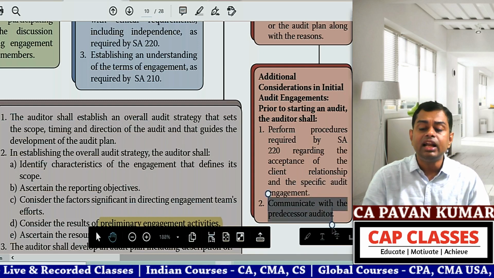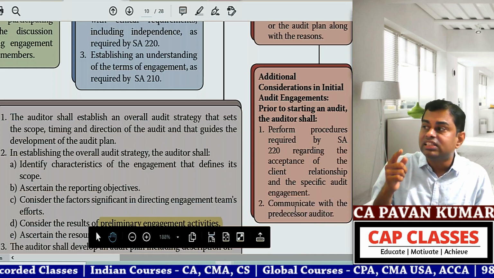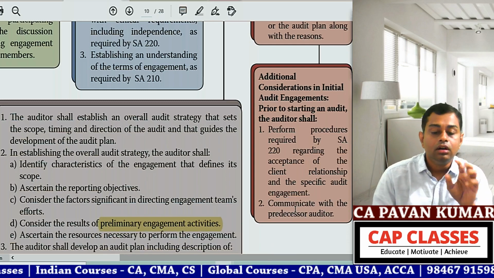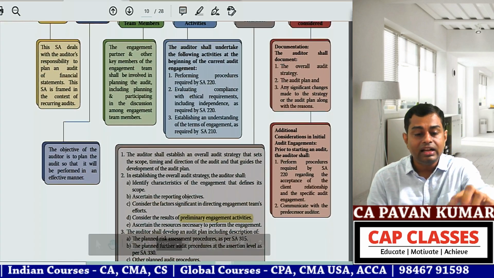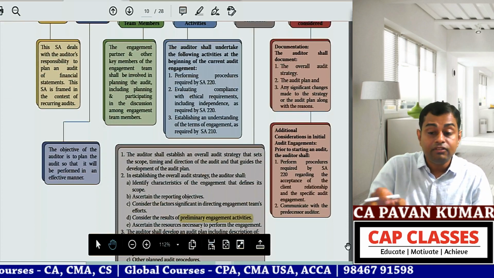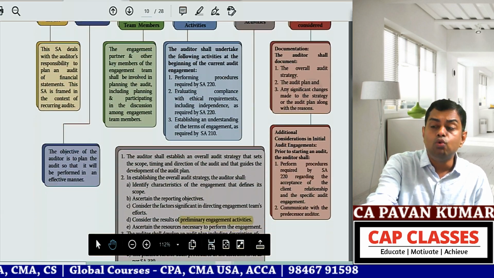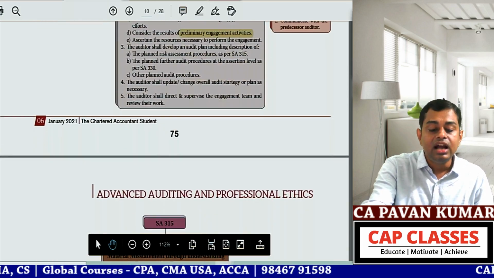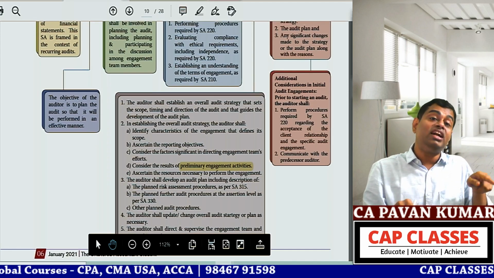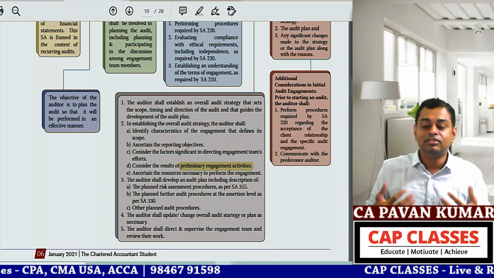About this in detail, you will learn in CA Final. In CA Intermediate it is not there, because the Chartered Accountants Act is in CA Final. Simple. Okay, so if you look at this, congratulations, we have completed SA 300. How crisp, how beautiful this chart is, and how easy to read, and how effectively we have completed this chapter. So, a little praise for ICAI, a little praise for us also.